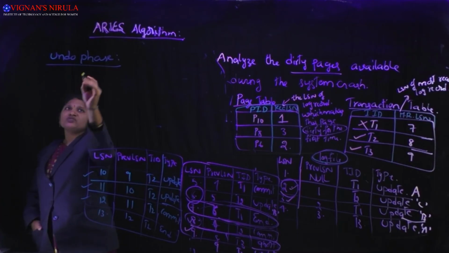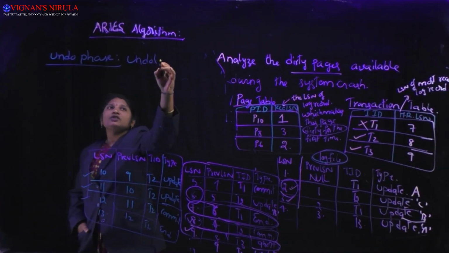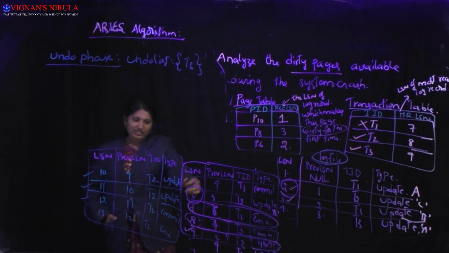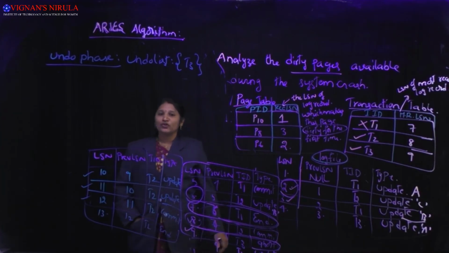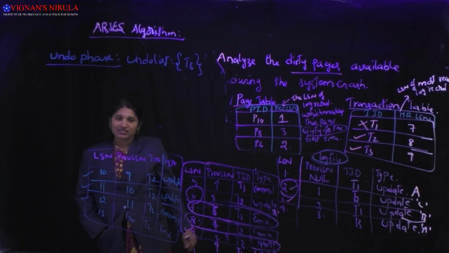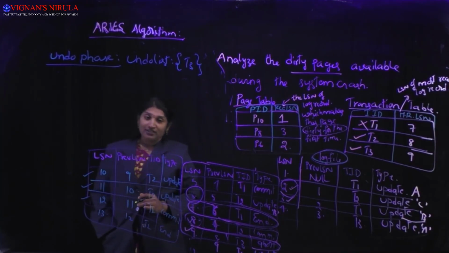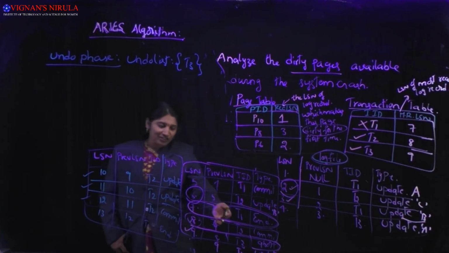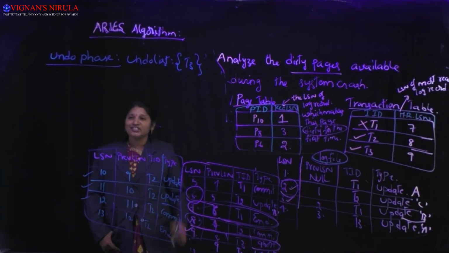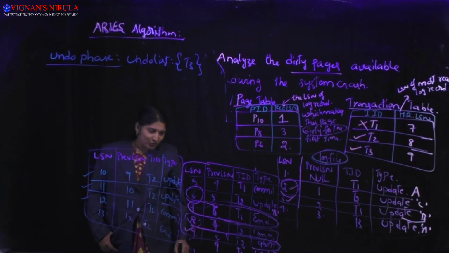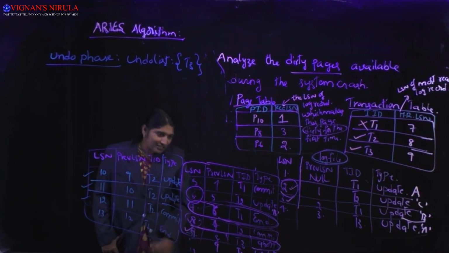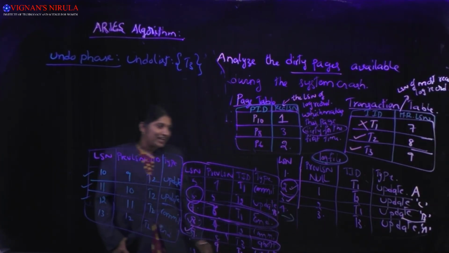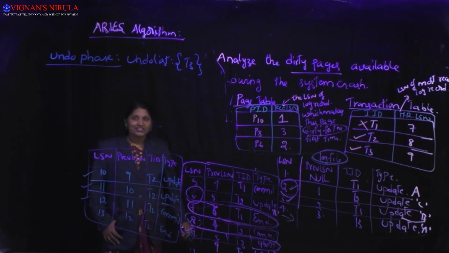As we have already seen, the undo list for this example given by the analysis phase is T3, which has been aborted and is incomplete at the point of time of system crash. Now we should undo all the actions of T3 in the reverse order. For that, we see the most recent action of T3. What is the last action? The T3 abort we should not consider. The last action is the fourth record, and because it consists of only one action, we should undo that one.